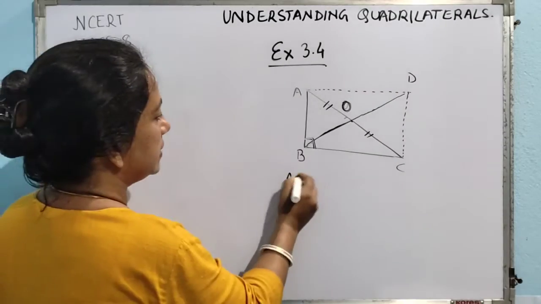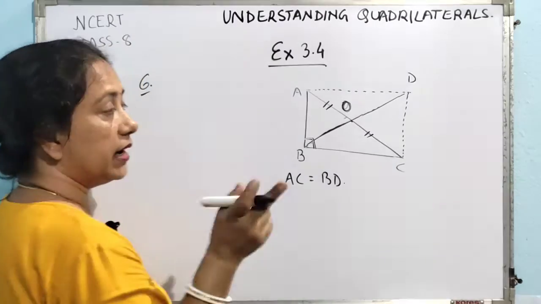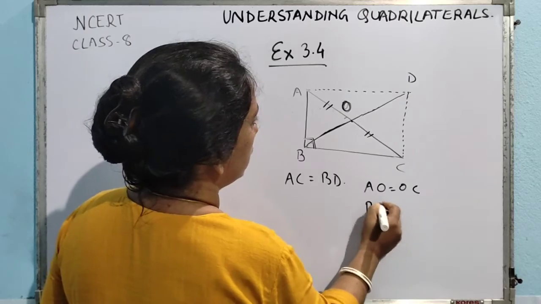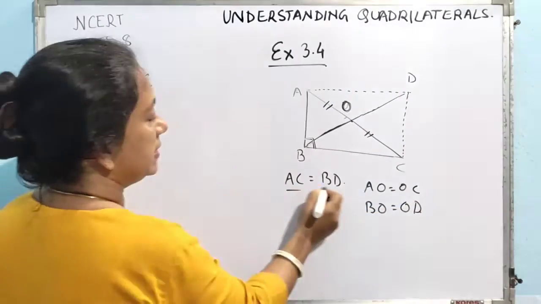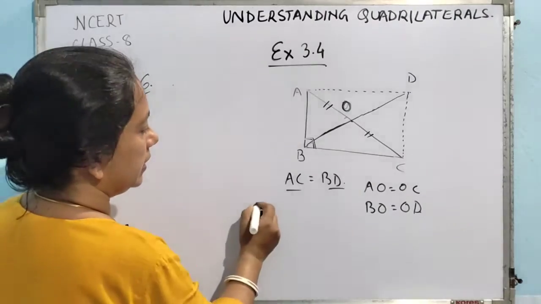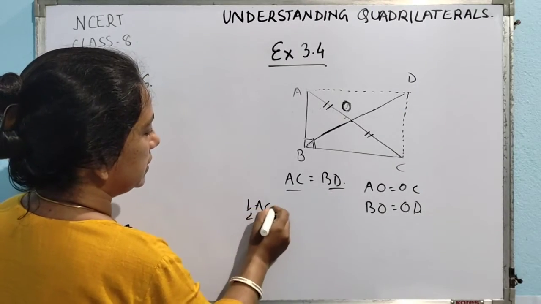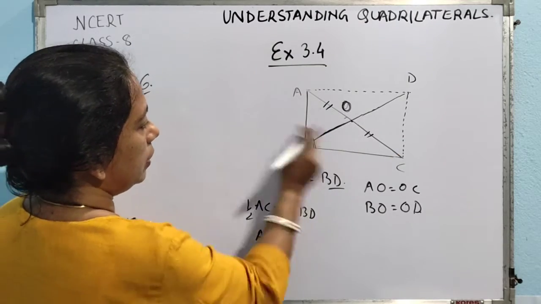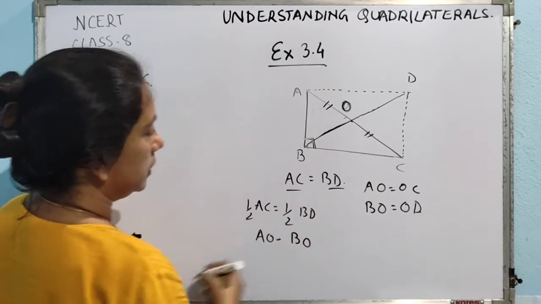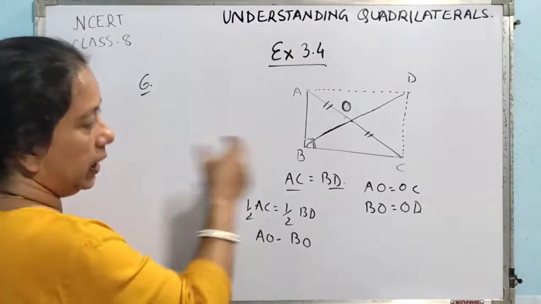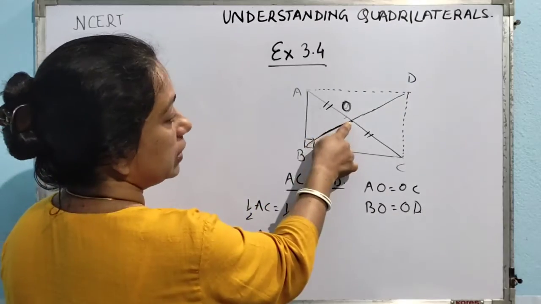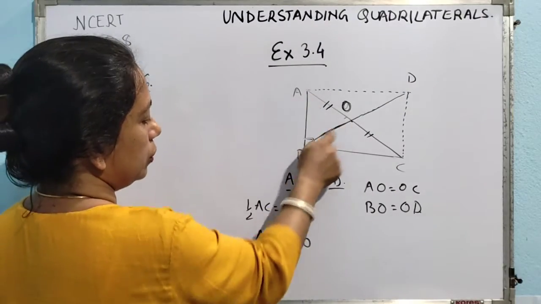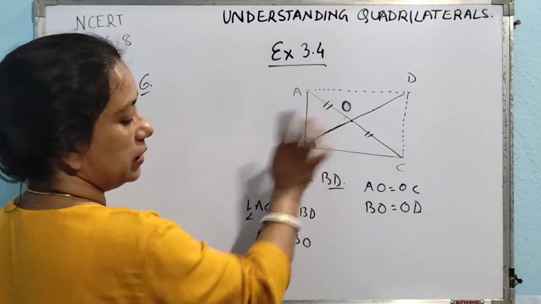So, we can say that AC will be equal to BD, and also the diagonals bisect each other. So, we will be saying that AO is equal to OC and BO is equal to OD. Since AC and BD are the same, I can say that half of AC will be equal to half of BD. Now, half of AC is AO, and half of BD is BO. It is already given that O is the midpoint of AC, so AO is equal to OC already, and now we have proved that AO is equal to BO. So, ultimately AO is equal to OC is equal to BO.